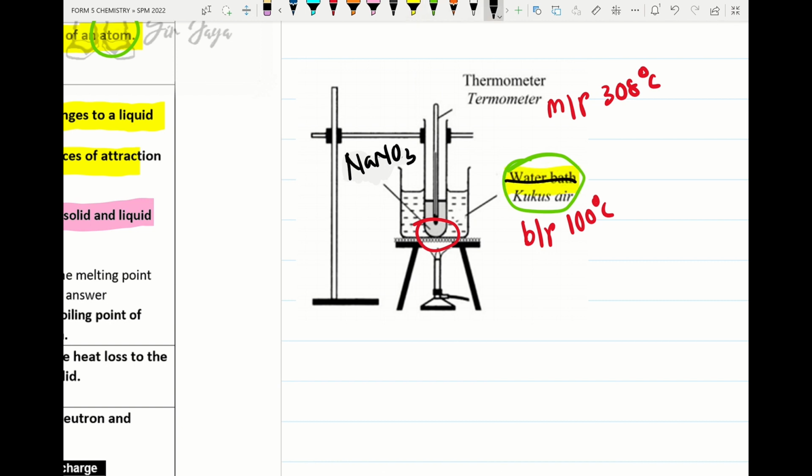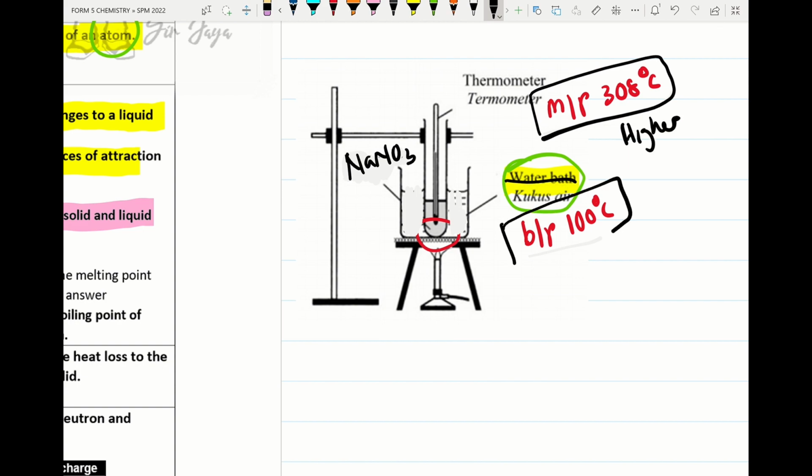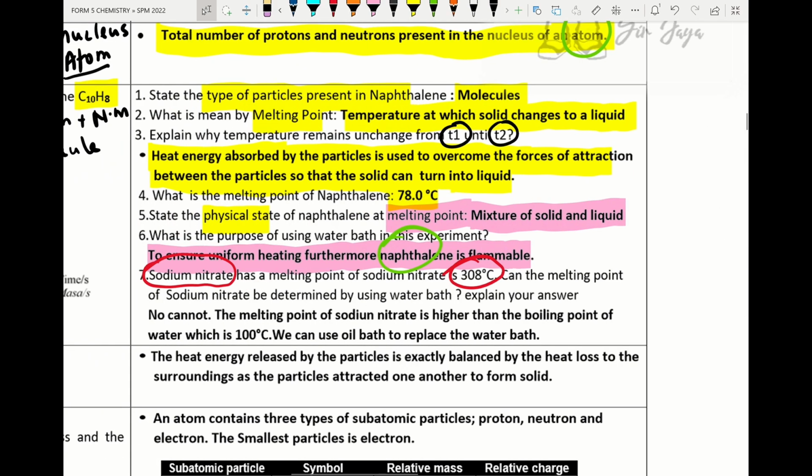Why? Because at 100 degrees Celsius, the water will evaporate and turn into gas. This is because the melting point of sodium nitrate is higher than the boiling point of water. Therefore, water bath is not suitable.